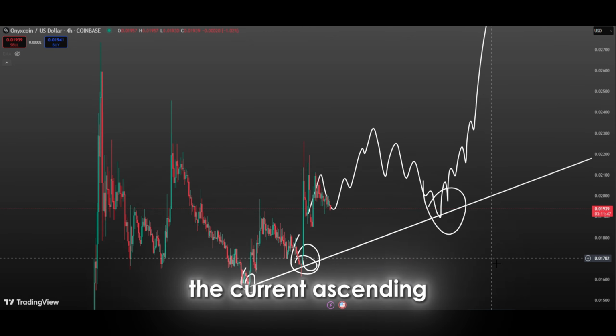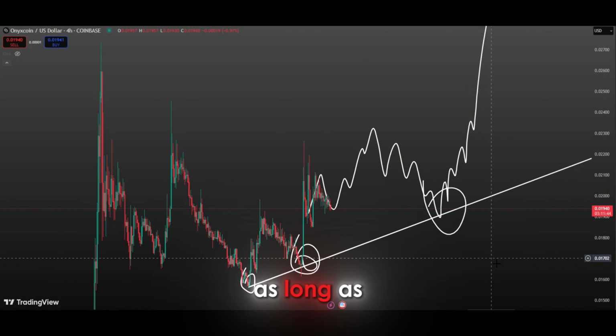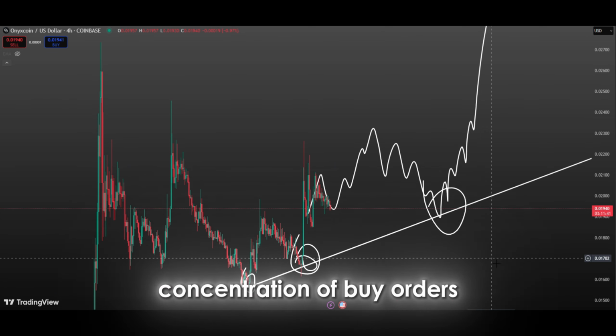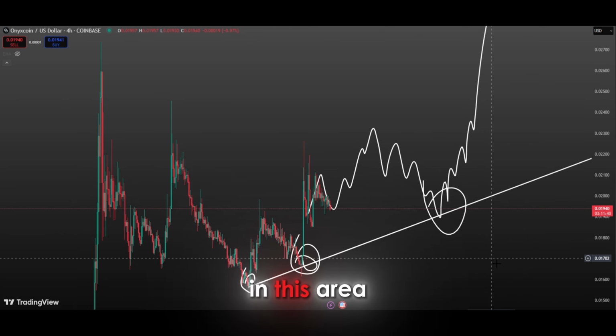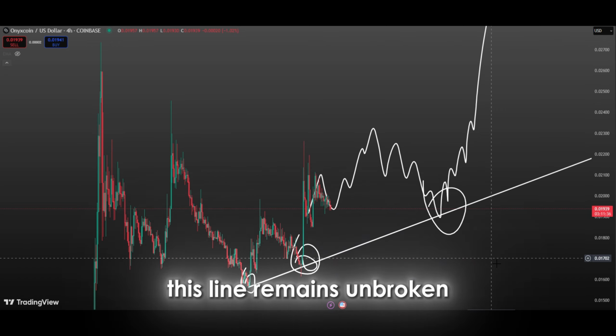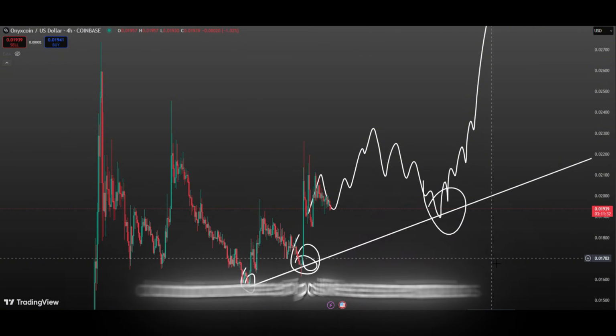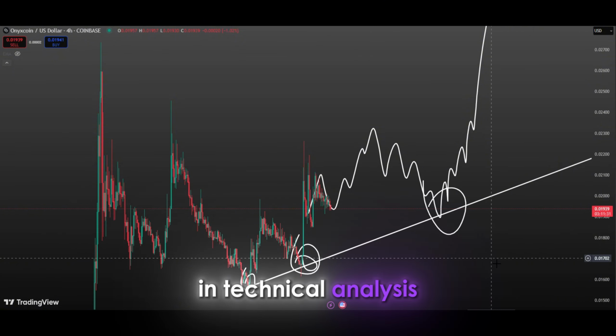Additionally, the current ascending trend line also serves as a psychological support level. As long as investors maintain confidence in this line, the market is lifted by the concentration of buy orders in this area. As this confidence grows, the sustainability of the trend becomes even stronger. As long as this line remains unbroken, the market generally operates under the assumption that the uptrend is intact, which supports the dominance of positive scenarios in technical analysis.